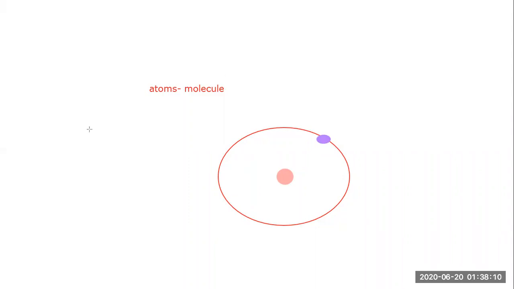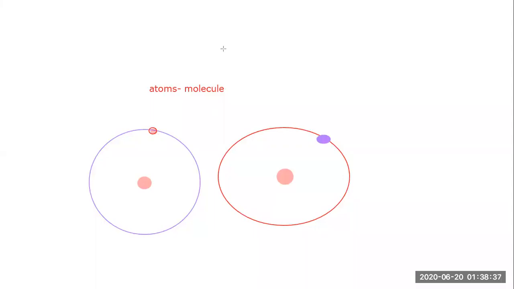Let's talk about another atom. Let's draw its nucleus again, and let's draw the electron over here. So now what is happening here?